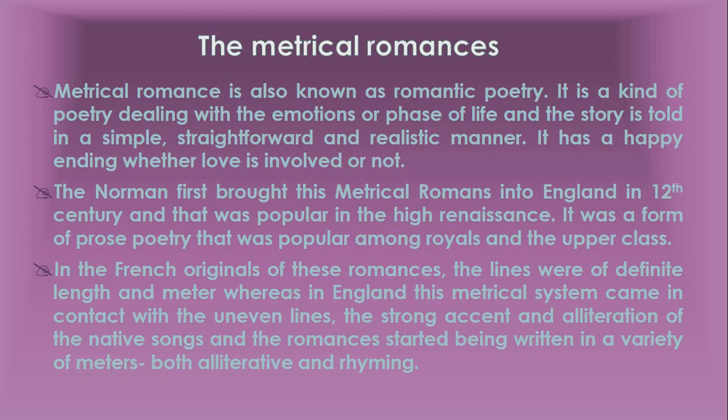It was a form of prose poetry that was popular among royals and the upper class. In the French originals of these romances, the lines were of definite length and meter, whereas in England, this metrical system came in contact with the uneven lines, the strong accent and the alliterations of the native songs, and the romances started being written in a variety of meters, both alliterative and rhyming.